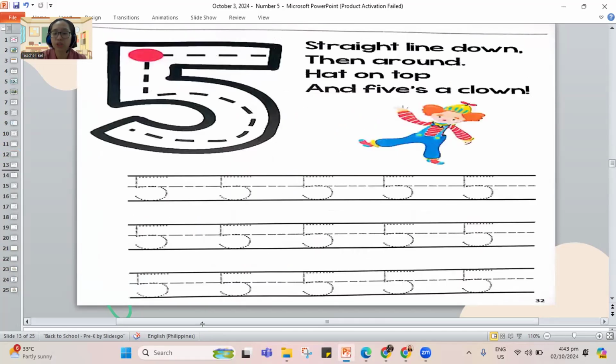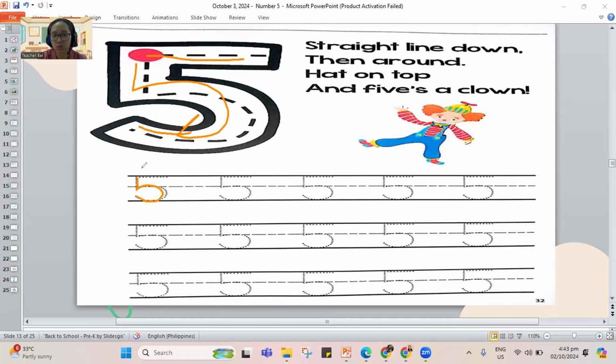This time, I want you to trace your number 5. So remember how we make our 5? A straight line down, then around, hat on top, and 5's a clown. Again, straight line down, then around, add a hat on top, and 5's a clown. So let me fix our work here. It's a vanished ink for our work again. So let's trace straight line down, then around, and hat on top, 5's a clown.